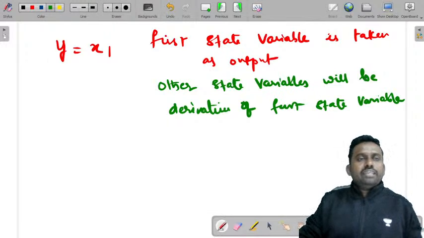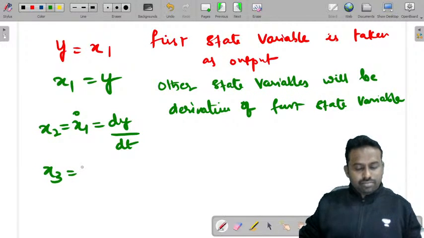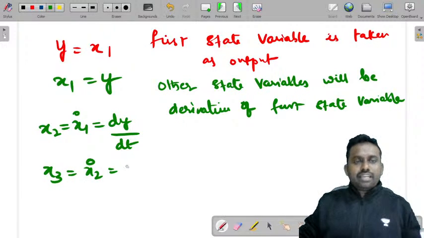Like you can take, this is x1, so you can write x1 is equal to y. What is x2? x2 is equal to x1 dash, that is dy by dt. What is x3? x3 is x2 dash, that is d square y by dt square.